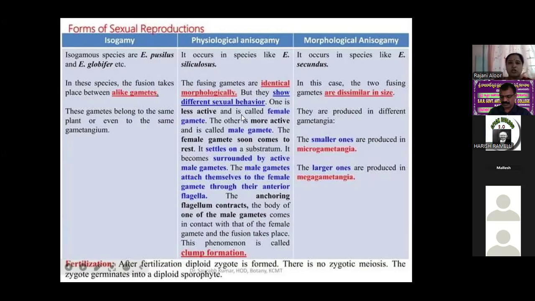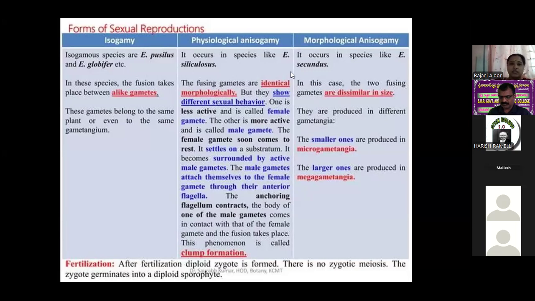Coming to the physiological anisogamy. This is very, very important; expect a question here. Different names, different topics are there. In physiological anisogamy, it occurs in species like Ectocarpus siliculosus, belonging to the fusing gametes.